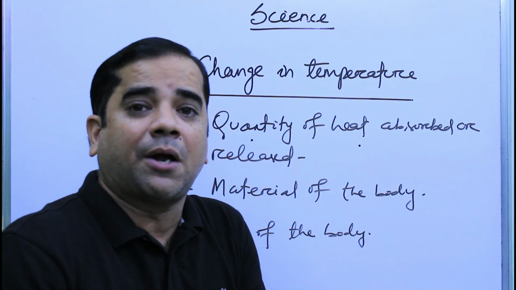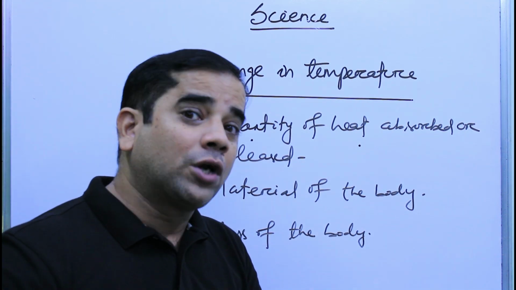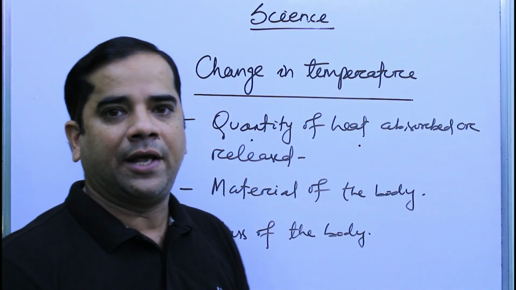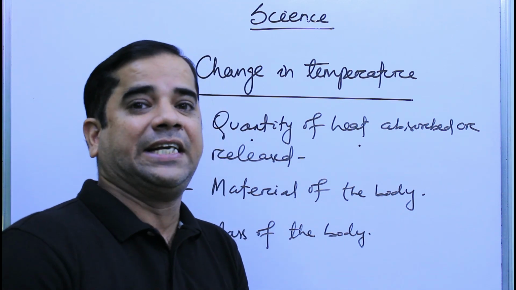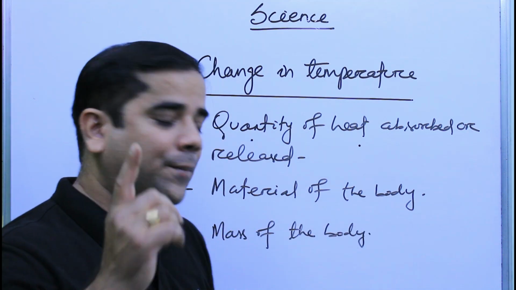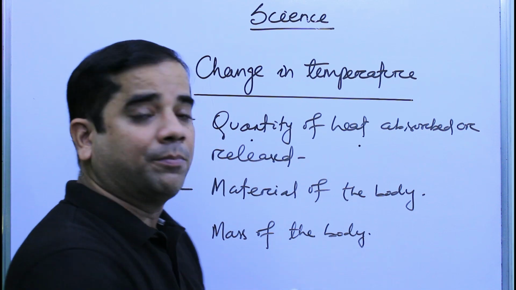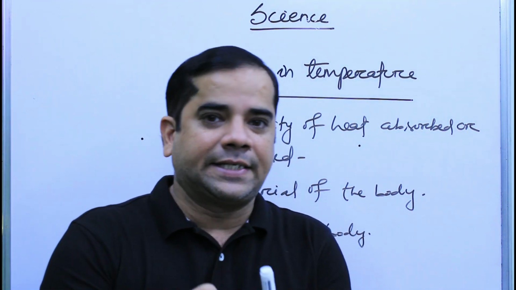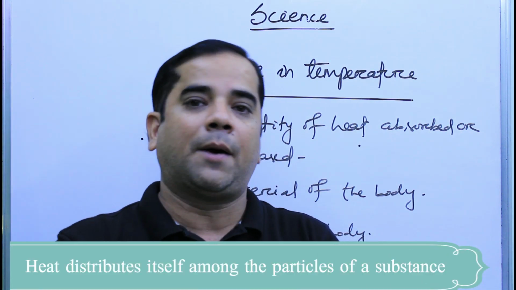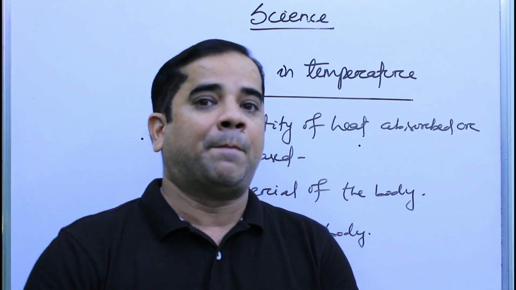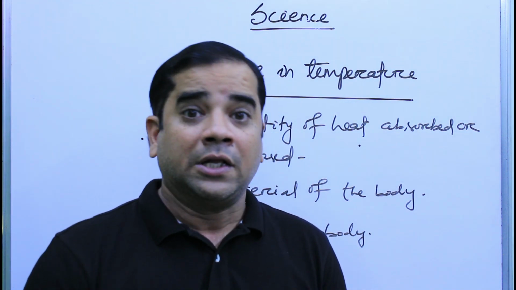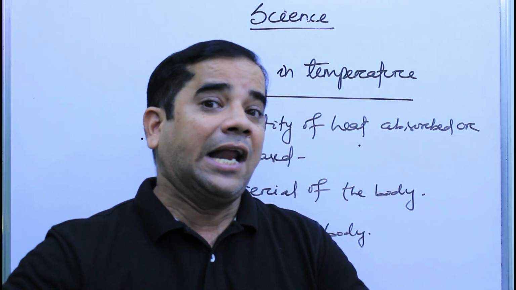More the amount of heat absorbed, more the increase in temperature. Same way, more the amount of heat released, more is the decrease in temperature. Material of the body: different materials have different tendencies to absorb or release heat energy. So it also depends on the material of the body. Last but not the least, the mass of the body. Whenever heat is absorbed, it actually distributes among the molecules of the body. Okay, so if the mass of the body is more, then the molecules are more in count. That's why the temperature cannot increase that much.